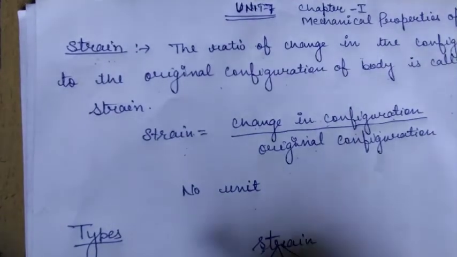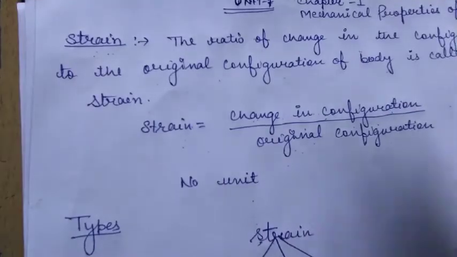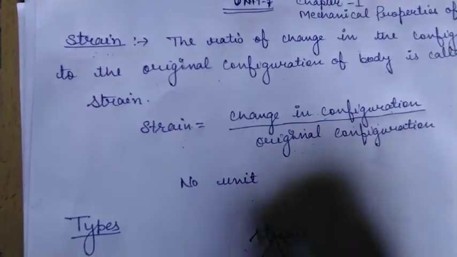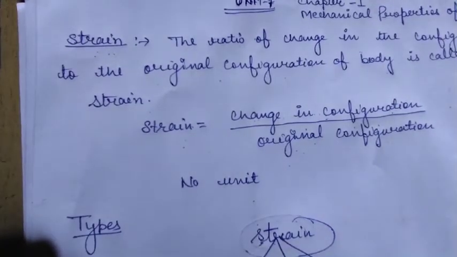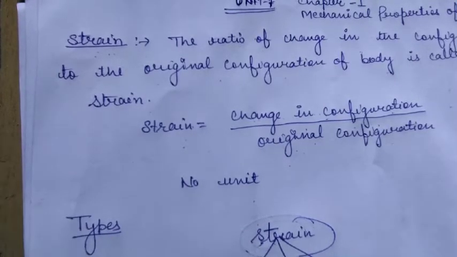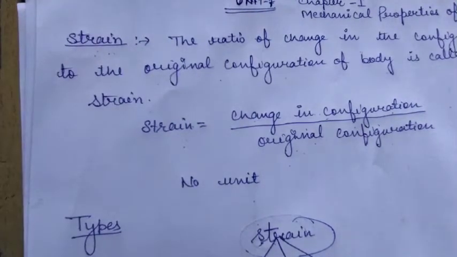Next is the types of strain. There are three types of strain. First is longitudinal strain, second is volume strain, and third is shear strain. So what is longitudinal strain? Longitudinal strain is produced in a body when the body is under tensile stress, or compressive stress. That means we apply a perpendicular force outward on a body, or a force inward on the body.